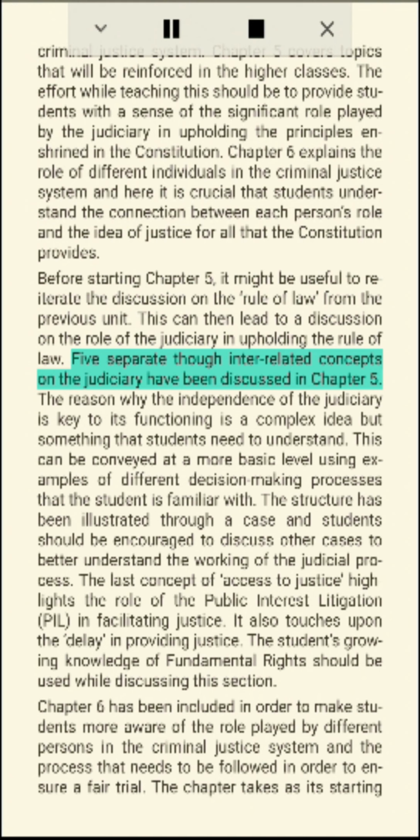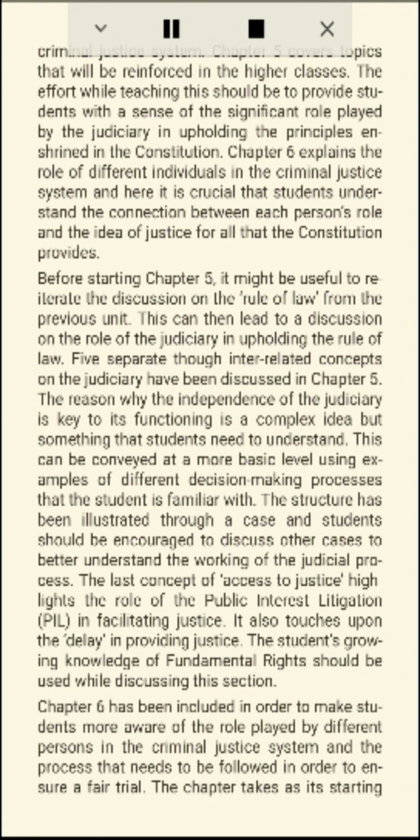Five separate though interrelated concepts on the judiciary have been discussed in Chapter 5. The reason why the independence of the judiciary is key to its functioning is a complex idea, but something that students need to understand. This can be conveyed at a more basic level using examples of different decision-making processes that the student is familiar with.